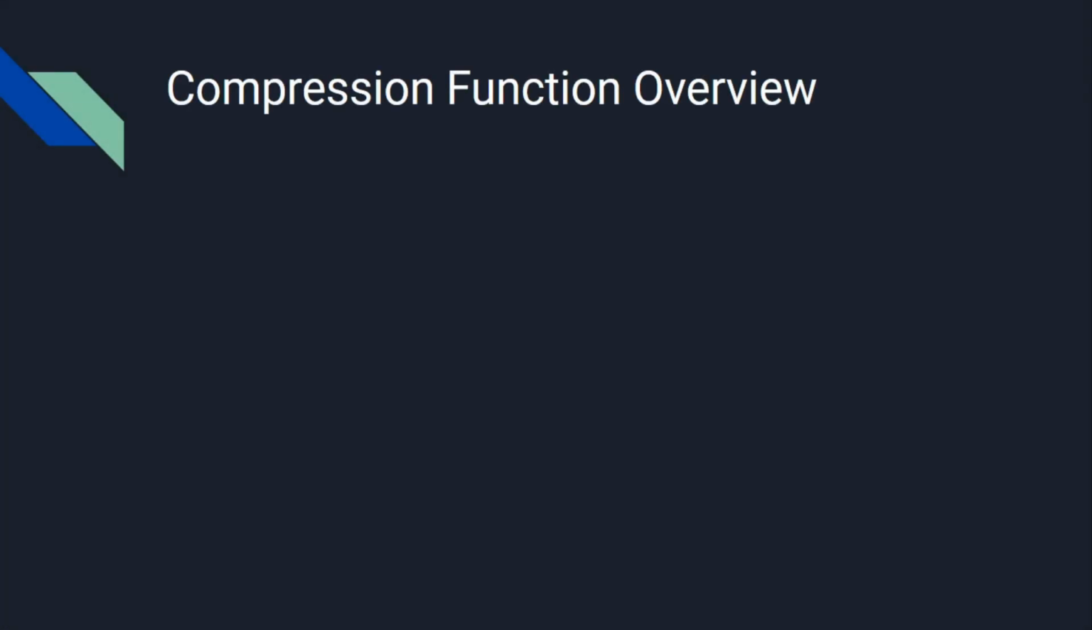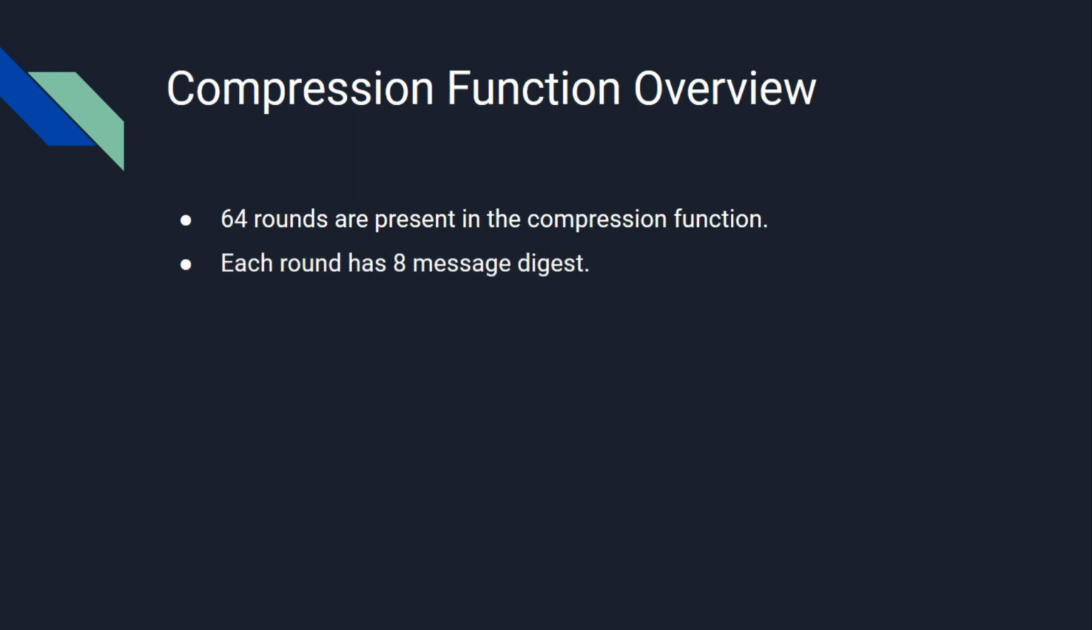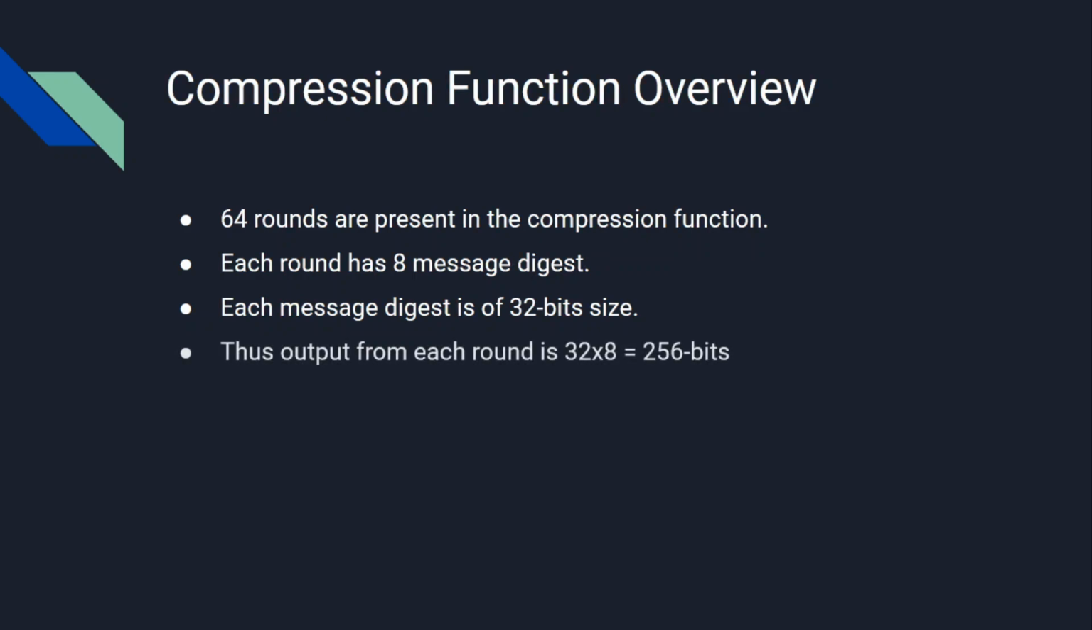Now let's take an overview of the compression function. The compression function consists of 64 rounds as we saw in the block diagram. Each round has 8 message digests. Each message digest is of 32 bits size. Thus, the output we receive from each round is 32 times 8, which is equal to 256 bits.